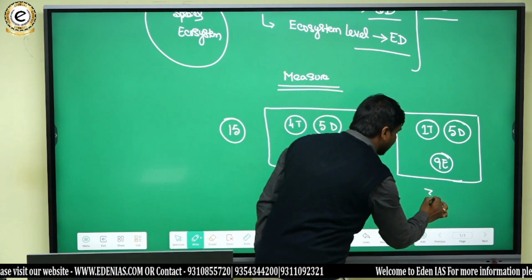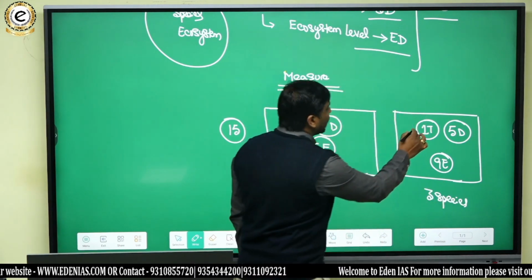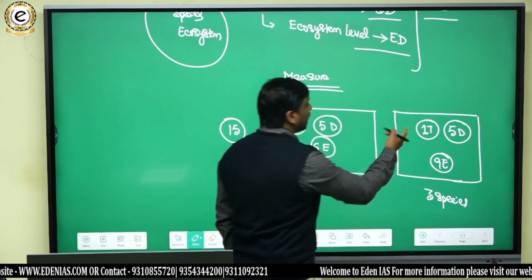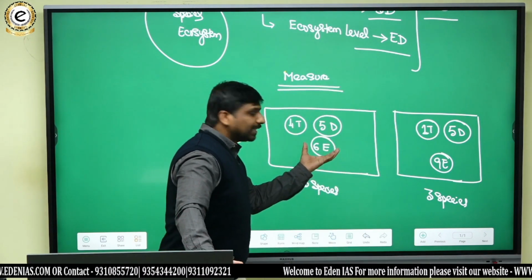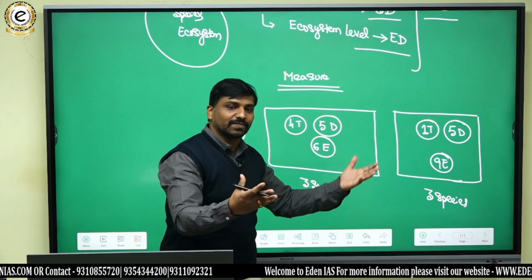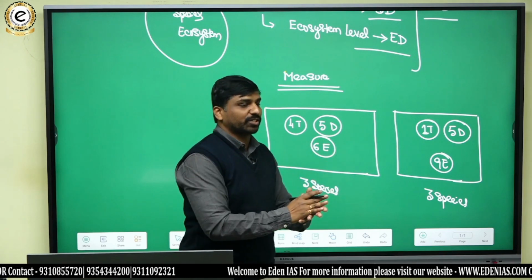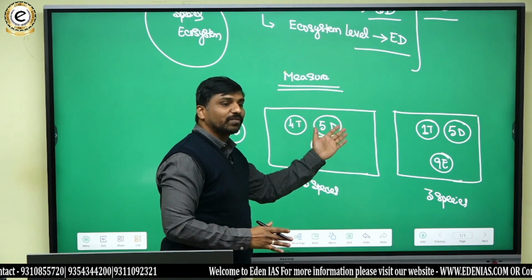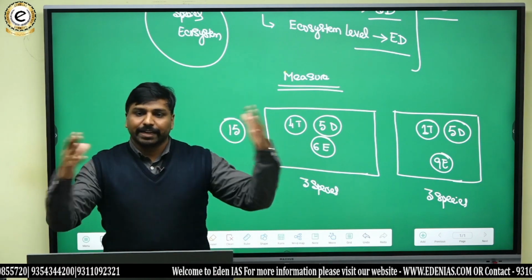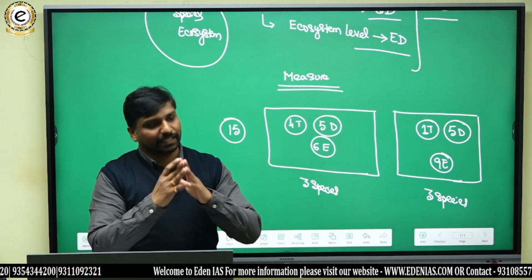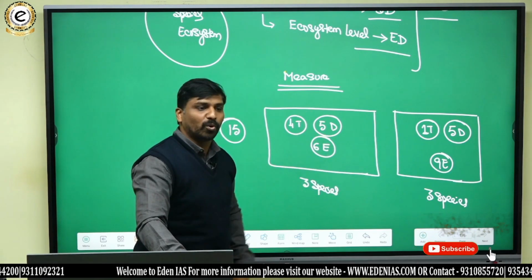Here also there are 3 species. So what's the difference between this and this? If you see in this one, there is more evenness of the species. Evenness in the sense that they are more or less equally distributed. Simply to say, 4 tigers, 5 deers, and 6 elephants. That means variability of species means 3 species are there, and evenness is more.